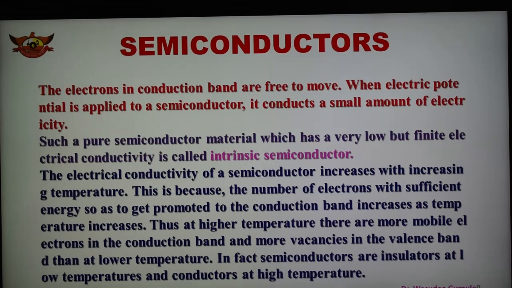So semiconductors behave like an insulator at lower temperature. As we know, in a semiconducting material, as the temperature increases, the conductivity also increases. Therefore, we also say that at lower temperature, semiconducting materials behave like insulators, and at higher temperature, more electrons are free and can move, and because of that these materials can be classed as conductors. So temperature is also an important factor which affects the properties of this material.